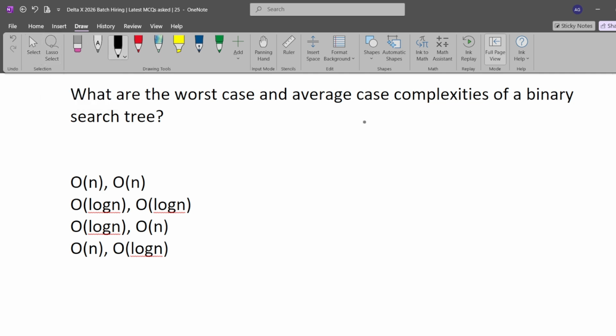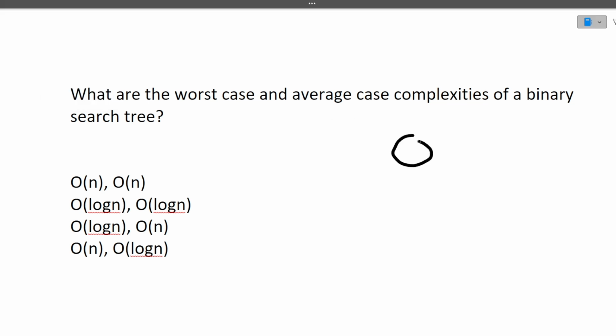Yeah, so this is the root. Now a skewed binary tree is one where all the elements of the tree are greater than the root. It means they will form this structure. This is also a BST. Let's suppose this is 1, this is 2, this is 3, this is 4. So this is also a binary search tree, but it is a skewed binary search tree.